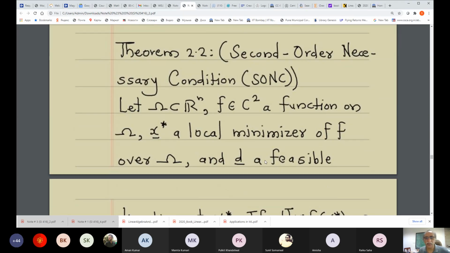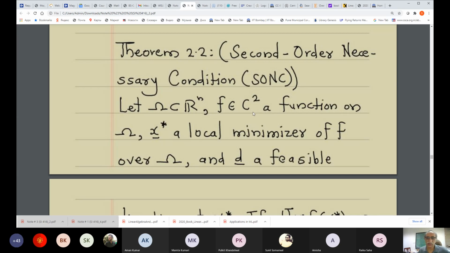Let omega be contained in Rn, and in this case we are assuming that f belongs to C superscript 2 on omega. C superscript 2 means it is the class of all functions whose first order and second order partial derivatives are continuous.